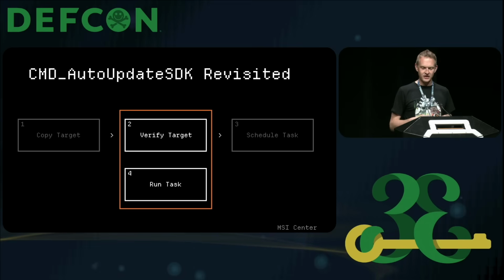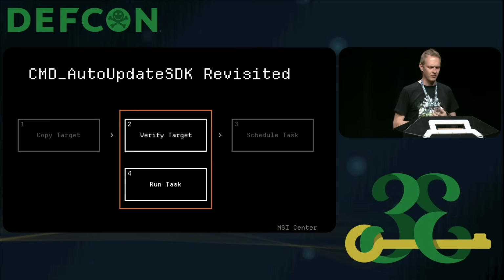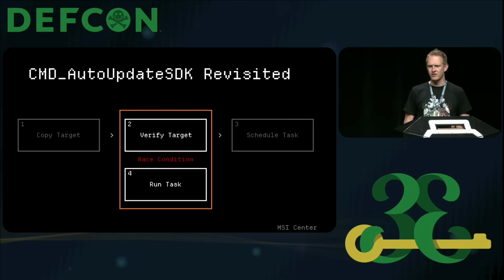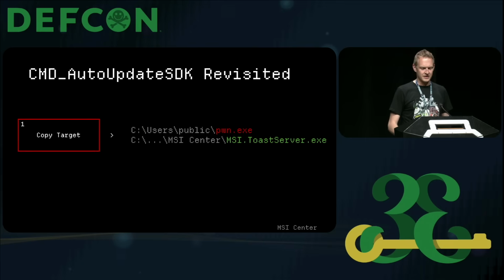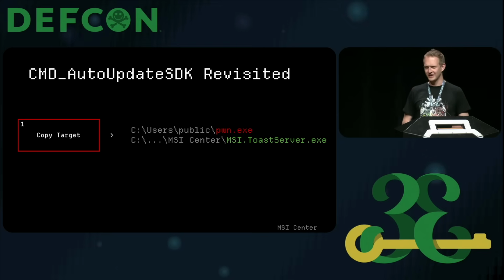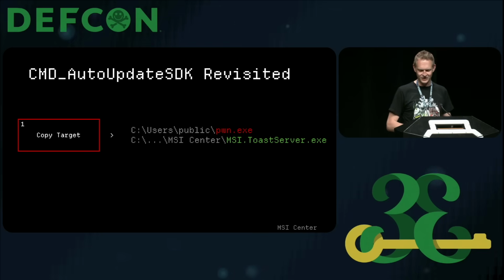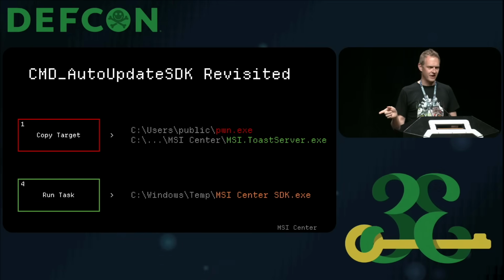Because it's fairly quick, eventually the scheduled task will run it, which again will be as system. But the challenge here is the one that got verified and the one that got run isn't bound in any way, which gives us this opportunity for a race condition that we could exploit. Taking the copy target and imagining we run it at two exactly the same times, one might be pwn.exe, another could be this, I don't know what MSI toast server.exe does, but it was useful because it had a valid signature. If we run both of those at the same time and it copies to the same directory, which one of these two is the scheduled task going to run? And if we do it really quickly, there's an opportunity to run the wrong one.